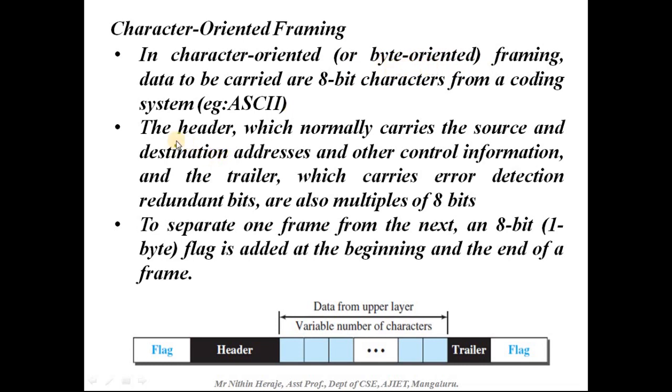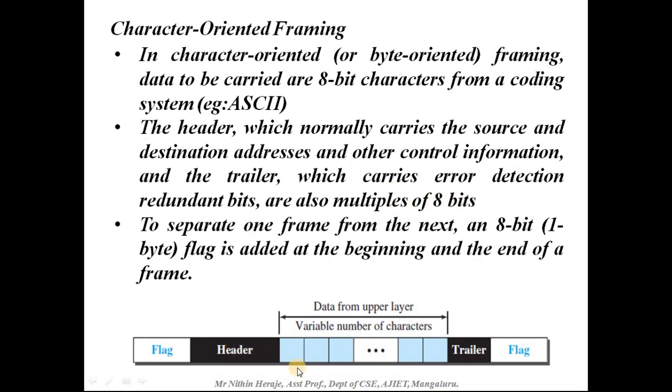So the header normally carries the source and destination addresses and the control information, and the trailer, which carries error detection redundant bits, are also multiples of 8 bits.